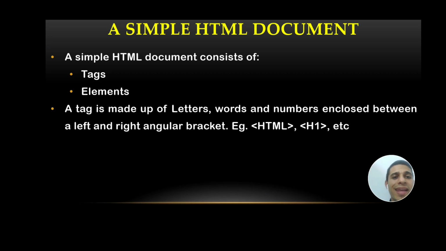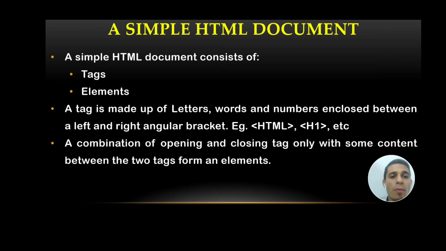So a tag is made up of a letter, word or number enclosed between a left and right angular bracket. For example, less than sign HTML greater than sign, or you can write less than sign H1 greater than sign. This less than sign and greater than sign are considered angular brackets, and using these angular brackets you can generate a tag, and using this tag you can display the information on a web page using the HTML language.